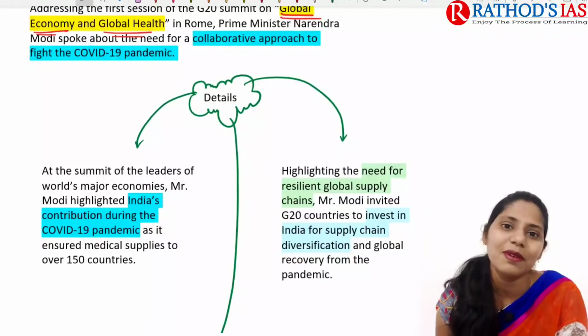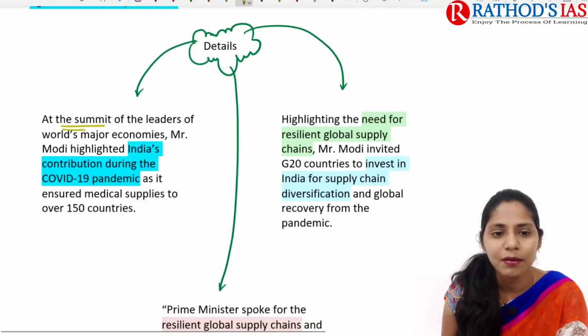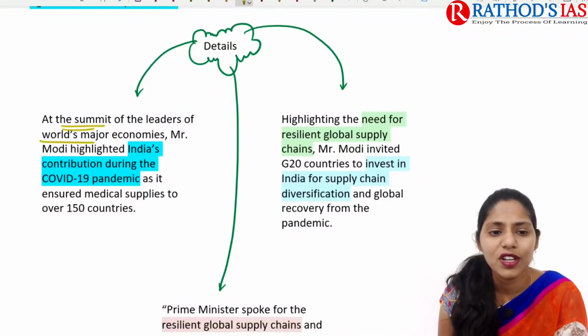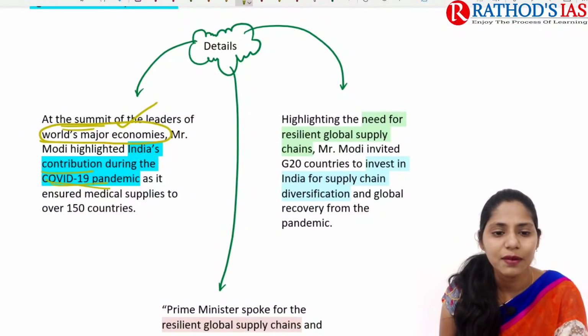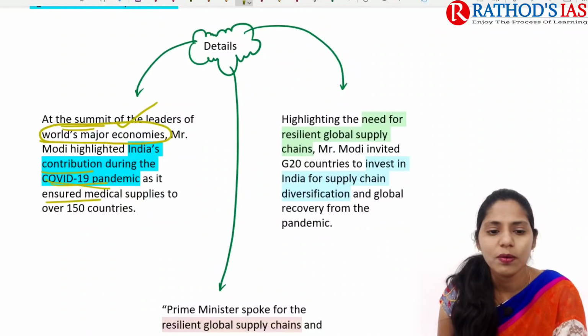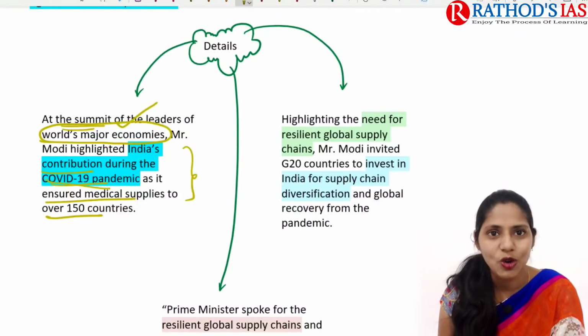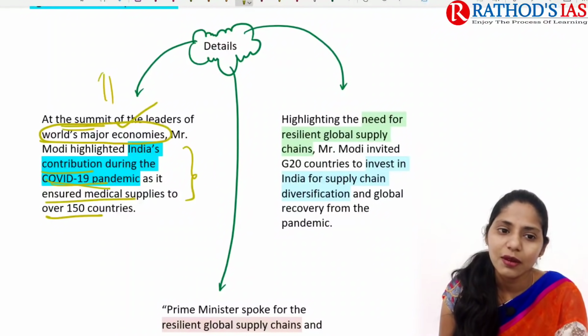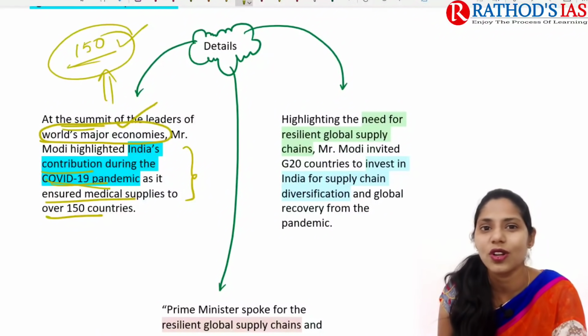If you are talking about some important details, at the summit of the leaders of the world's major economies, our Prime Minister highlighted India's contribution during the COVID-19 pandemic, as it ensured medical supplies to over 150 countries. So here our Prime Minister said that India's contribution is very large, because India ensured medical supplies to over 150 countries across the world.